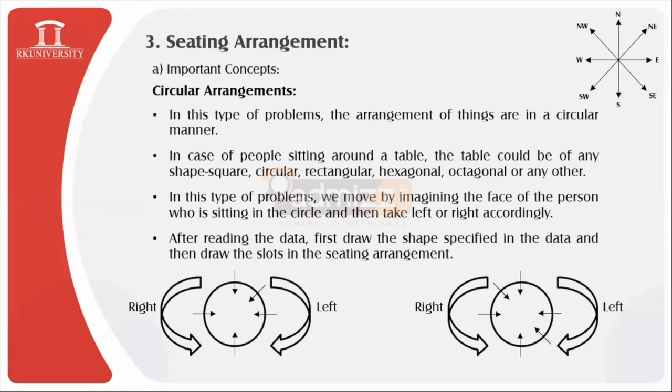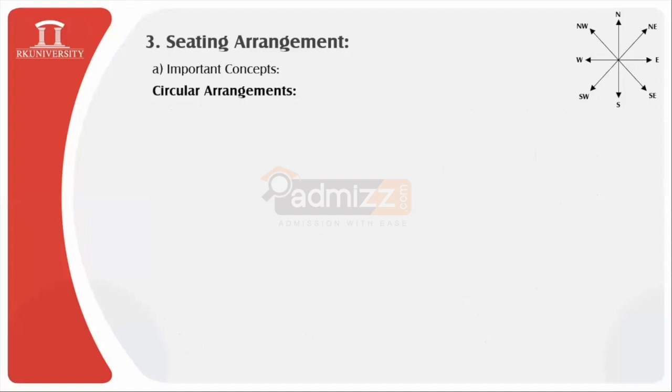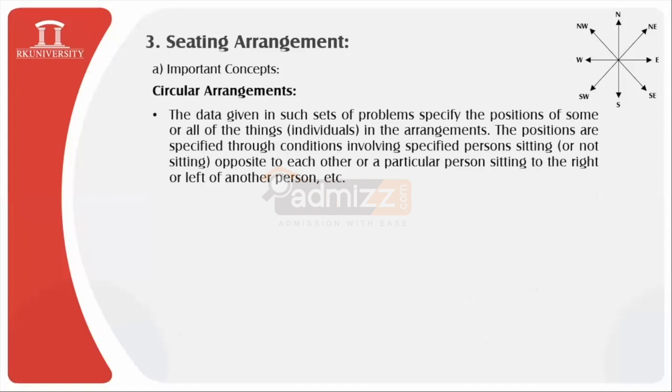Now coming back to further elaboration of this circular arrangement portion, the data which will be provided to us will be in such sets of problems which specify the position of some or all the things in the arrangement, and the positions which are specified through the conditions involving specified persons who are sitting opposite or not sitting opposite to each other, or a particular person sitting to the right or to the left of another person, etc. All these things we need to take care of. There will be certain conditions also provided. Let us say that A is sitting opposite to P. B is not sitting beside, or B is not the neighbor of A and P respectively.